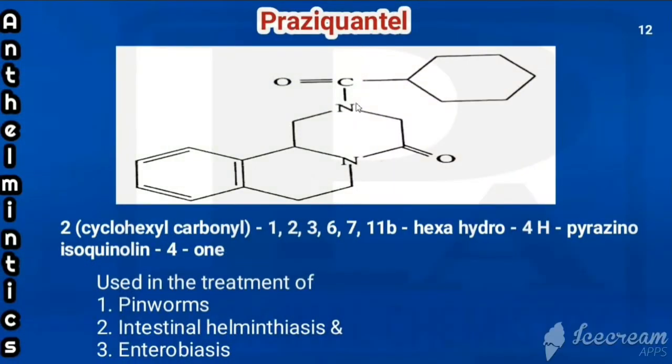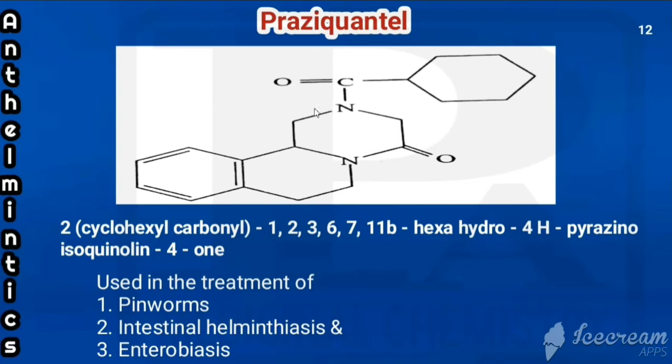Next drug is praziquantel. This is the structure of praziquantel. Here it is having this part, already we have come across, that is called a saturated pyrazine, and this other part, fusion of these 2 rings, can be called saturated isoquinoline. So what is meant by isoquinoline? Fusion of benzene with pyridine, but in that the nitrogen is attached in the second position, that can be called isoquinoline. This can be called pyrazine, but pyrazine should have bonds inside.